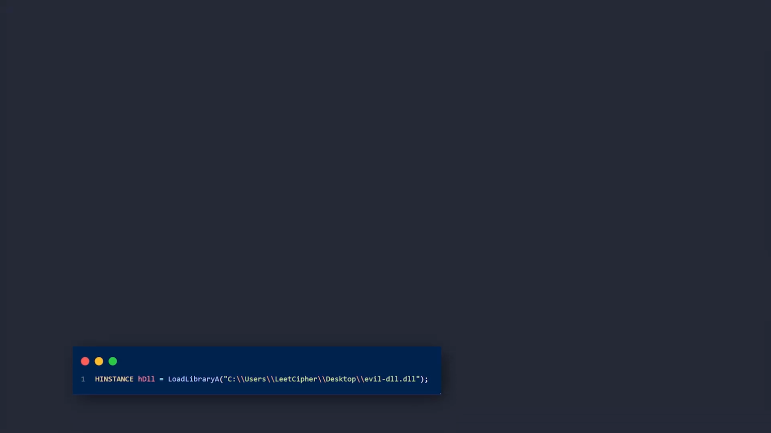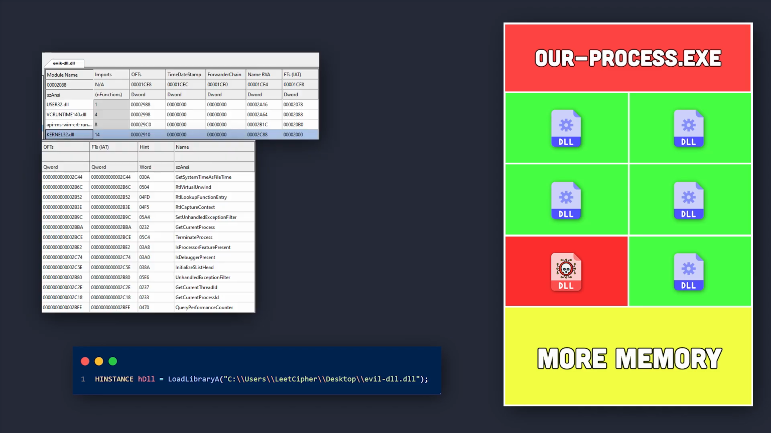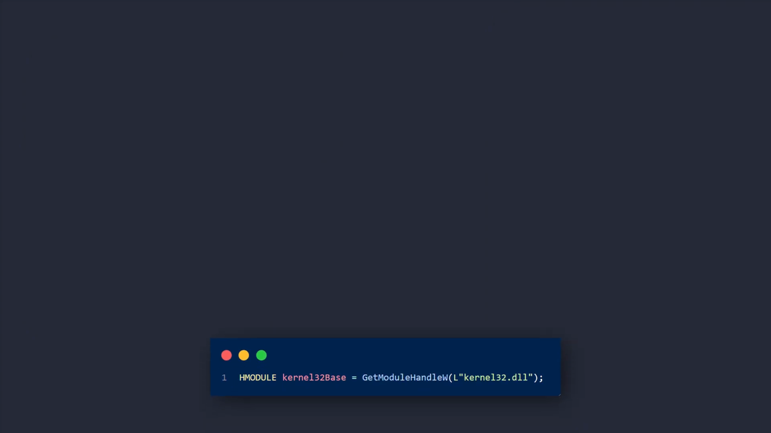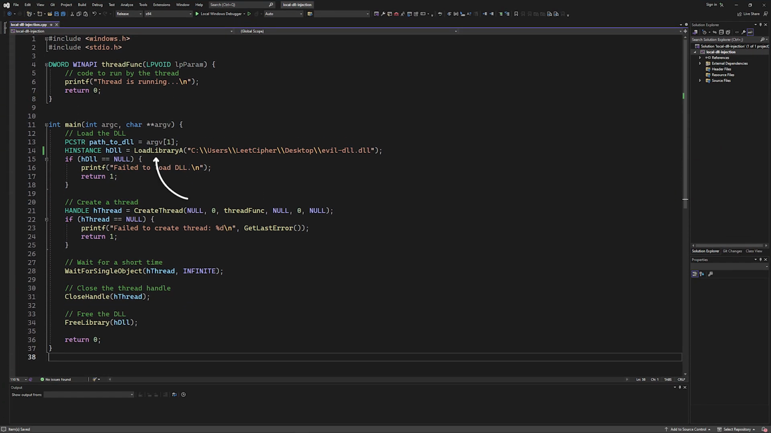What LoadLibrary does is that it loads a DLL from disk and takes care of some stuff behind the scenes, such as resolving the import address table. And once it's done, it returns a handle to the loaded DLL. GetModuleHandle, on the other hand, just looks for the specified DLL in the list of the loaded DLLs in the process memory. If the DLL is found, it returns a pointer to the DLL base address, which is what we call a handle. So here we used LoadLibrary because our malicious DLL is loaded from disk straight to the process memory.